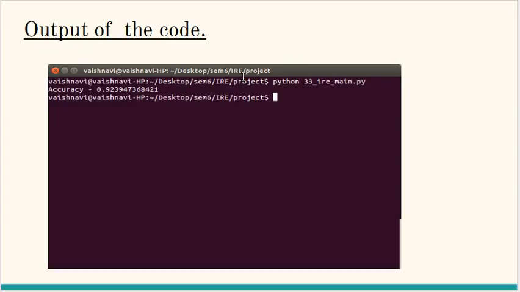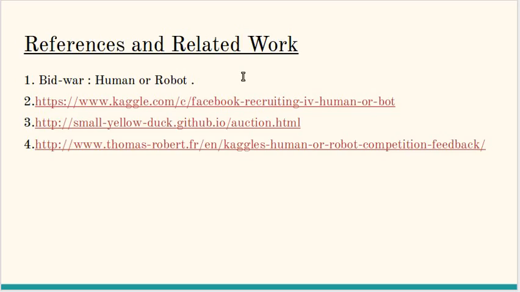On combining all these features and models, we built a system which gave an accuracy of about 92.4%, which is relatively high. These are the references we have used, and thank you.